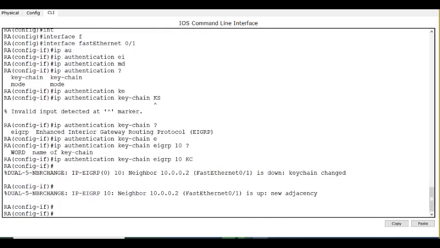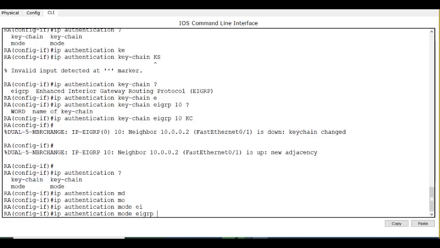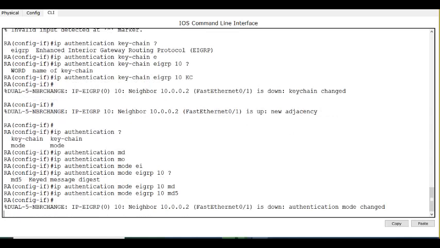Now, next thing is, I also need to say the authentication mode for EIGRP 10. What mode? MD5. Have you noted down these commands? One is this command under the interface. The other one is this command.